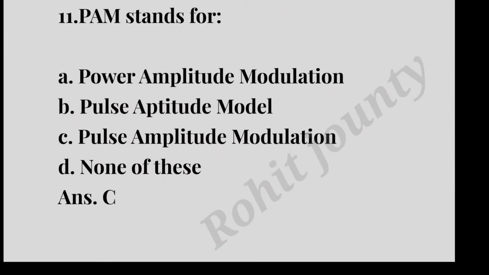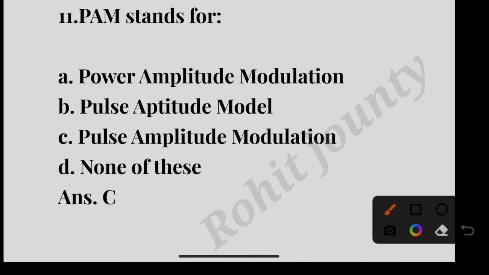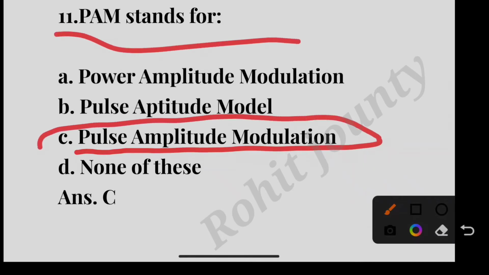Question number 11. PAM stands for: option A, Power amplitude modulation; option B, Pulse amplitude model; option C, Pulse amplitude modulation; option D, None of these. The correct answer is option C, Pulse amplitude modulation. PAM stands for pulse amplitude modulation.